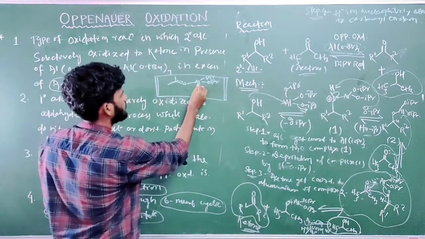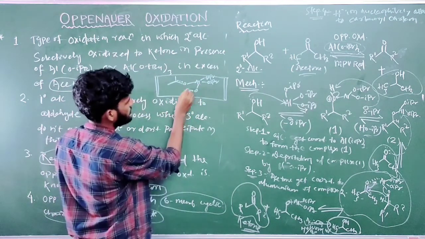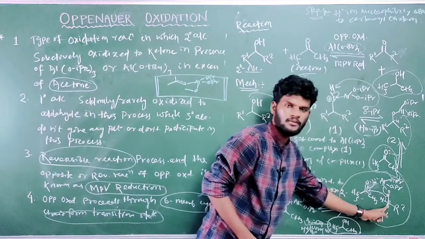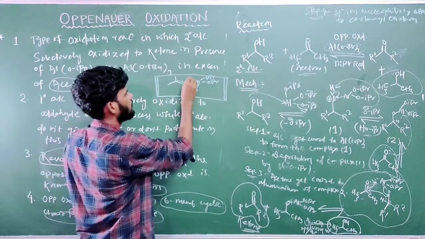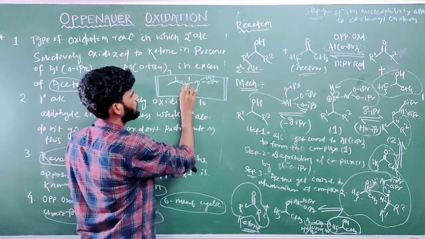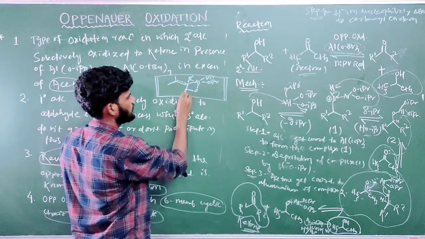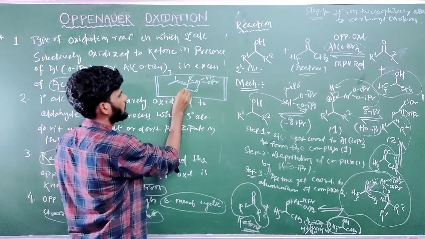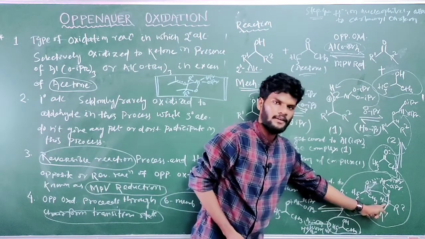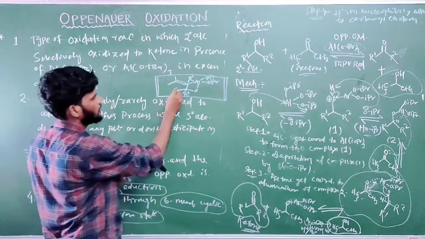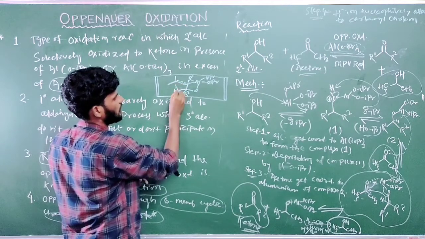Next is carbon attached to R2 and R1, any R1 or R2, and this hydride ion coordinates to this carbonyl carbon. So H is here, and it is a coordinate nucleophilic attack on this carbonyl carbon center.